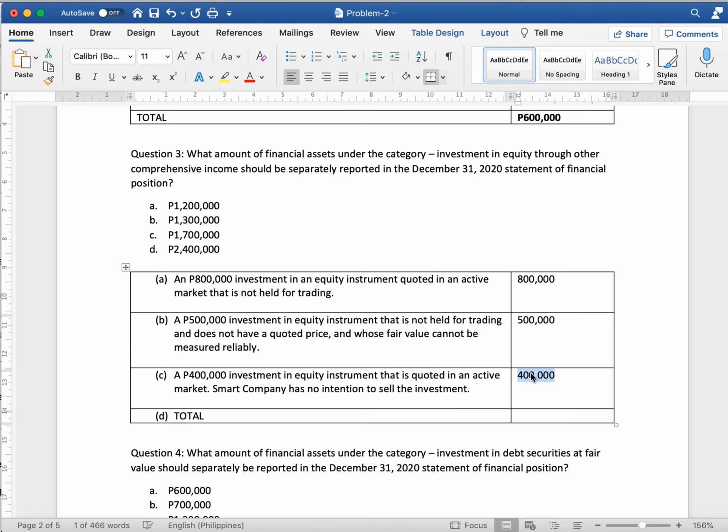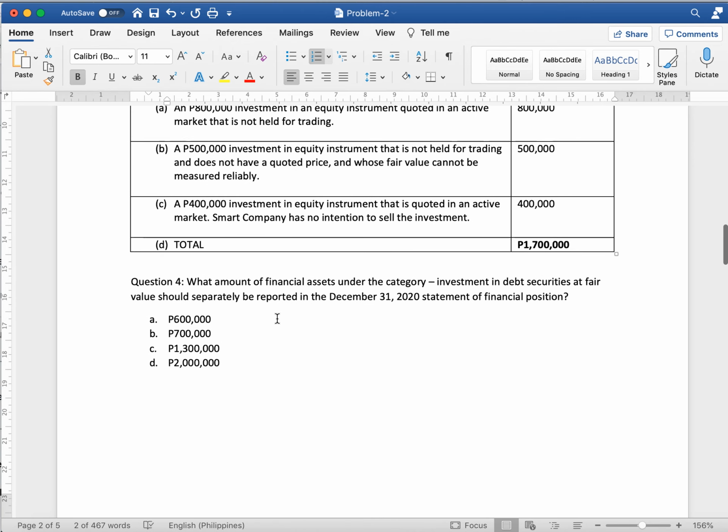So 800 plus 500 is 1.3 million. Plus 400, that's 1.7 million. So therefore, our answer for number 3 is 1,700,000, which is letter C.